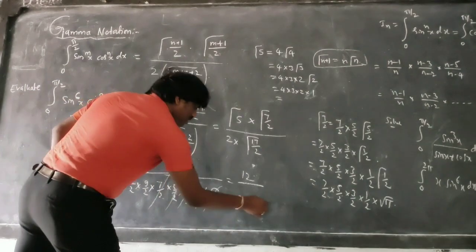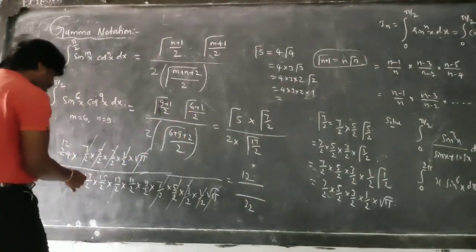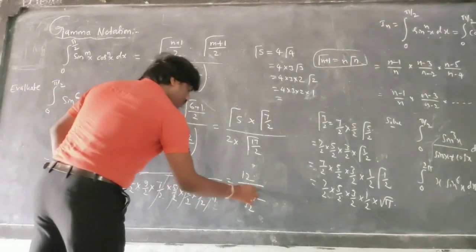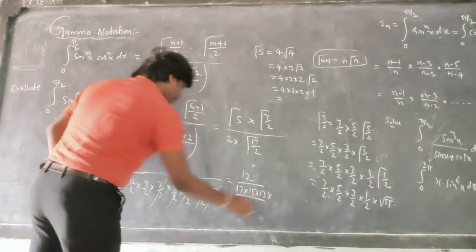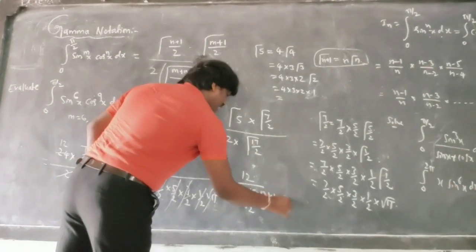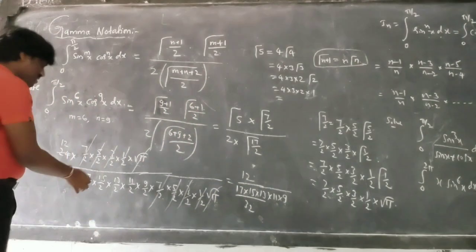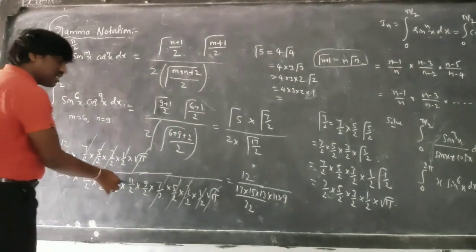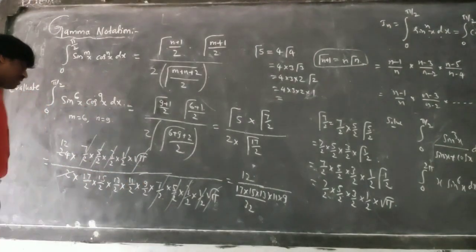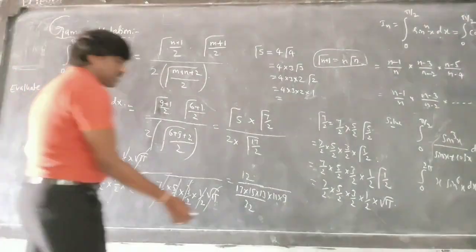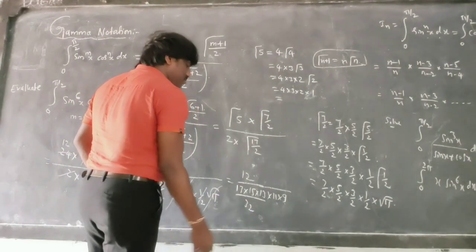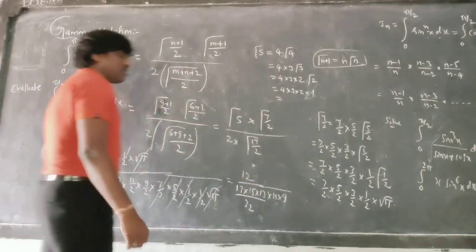So you get divided by 32 into 17 into 15 into 13 into 11 into 9. Hope you understand. No cancellation is possible, so multiply, this is your final answer.